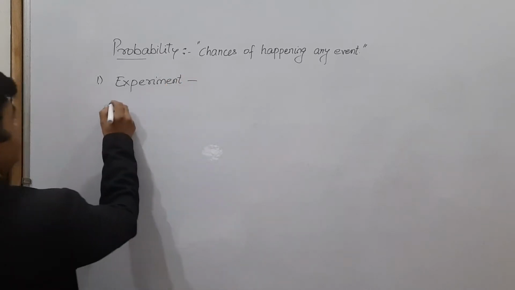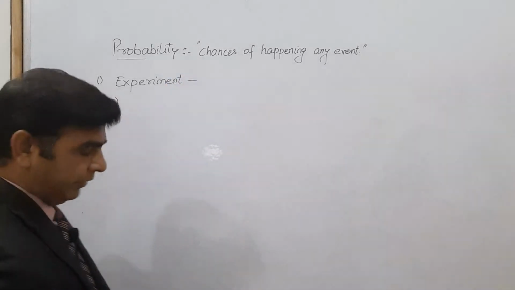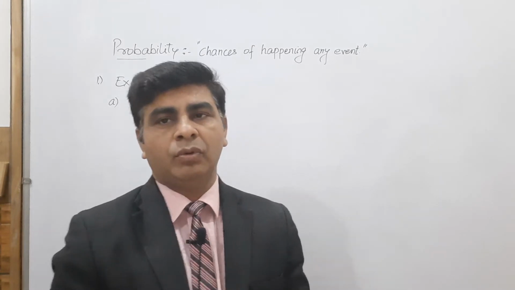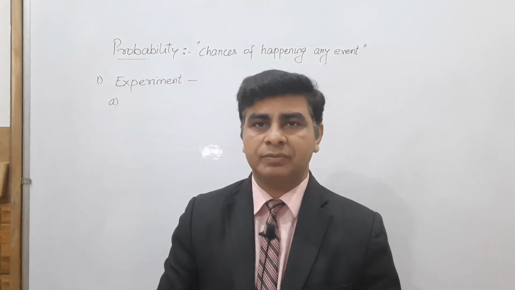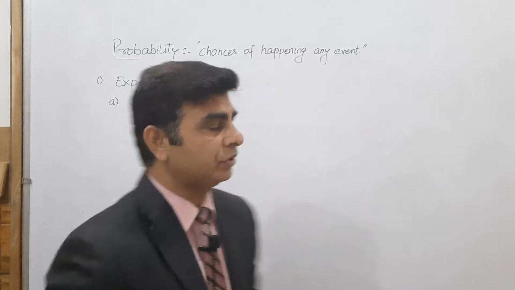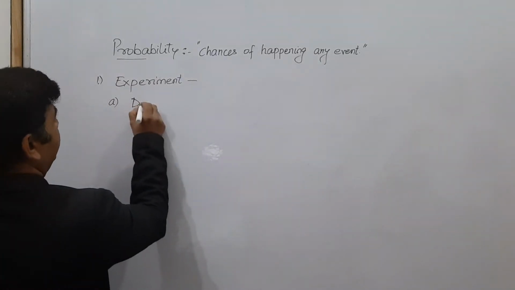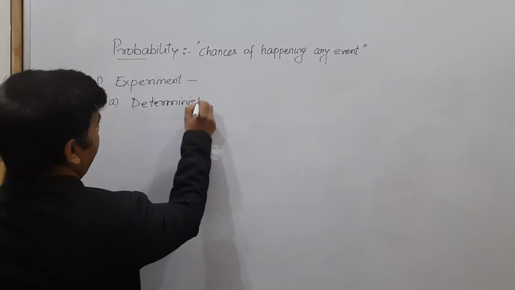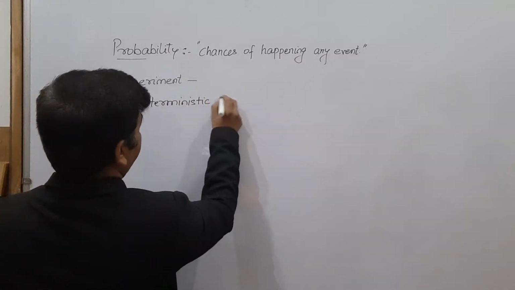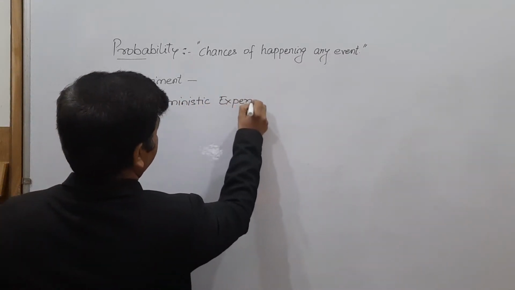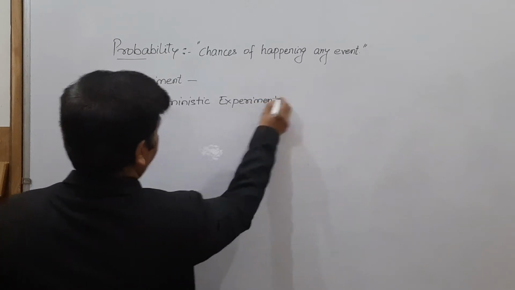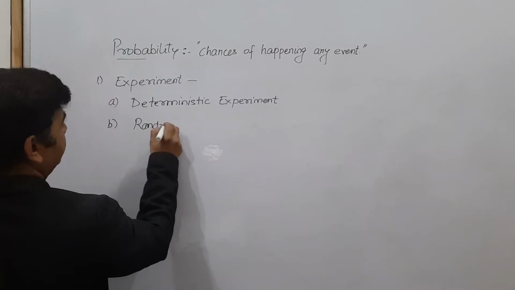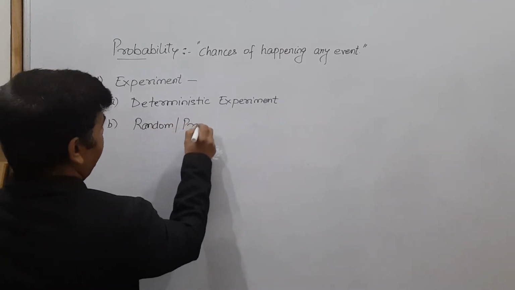Experiment, my dear students, is of two types. Whatever activity we perform is known as an experiment. जो भी हम काम करते हैं, whatever activity we perform is known as an experiment, and this may be of two types. Number one is deterministic experiment, and number two is random or probabilistic.